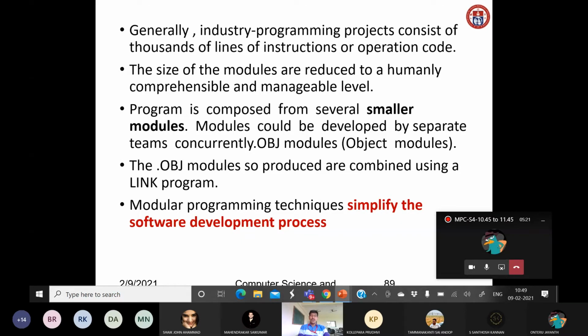What is meant by a program? A program is composed from several smaller modules. Suppose in the same project, if we have 1000 lines of code, it will be difficult. So what we are going to do is divide it into smaller modules. Modules could be developed by separate teams. We may call them .obj modules, so these modules are called object modules. So the modular programming techniques simplify the software development process. As we know, whatever program we are writing, we may call it software actually.